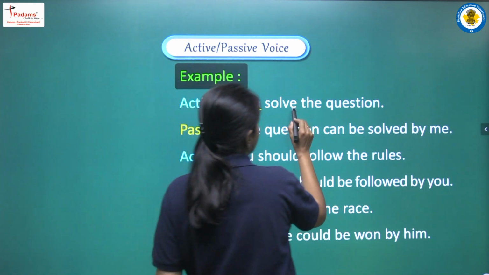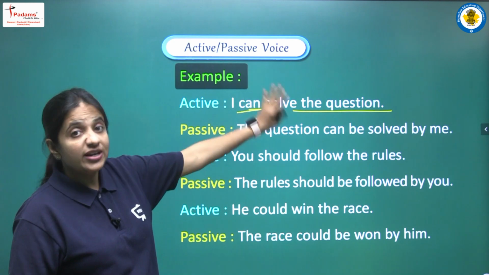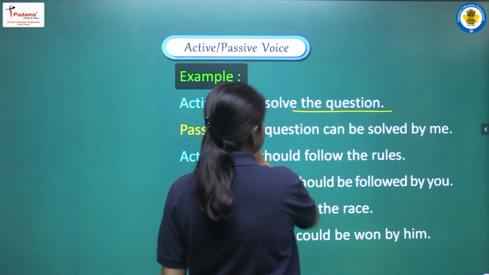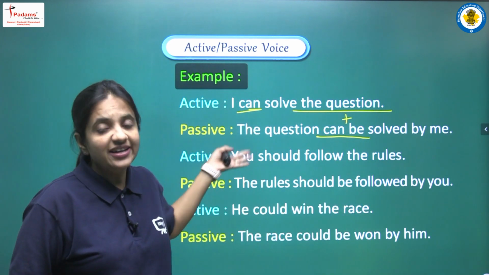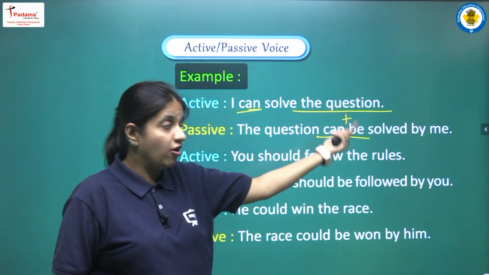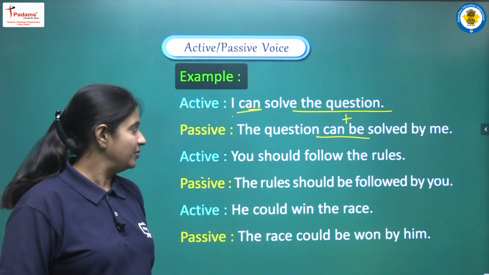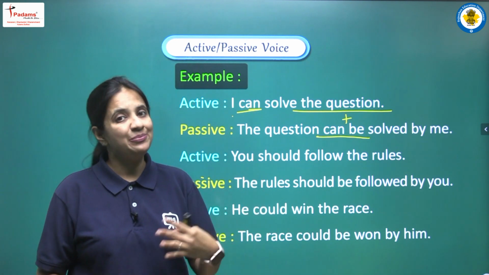So first of all, what is our object? The object that is given to us is the question. So we will start with the question, then the modal will be the same, but we have to add be. So can will be can be. Third form of solve will be solved, and I will be me. So the complete sentence will be: the question can be solved by me.